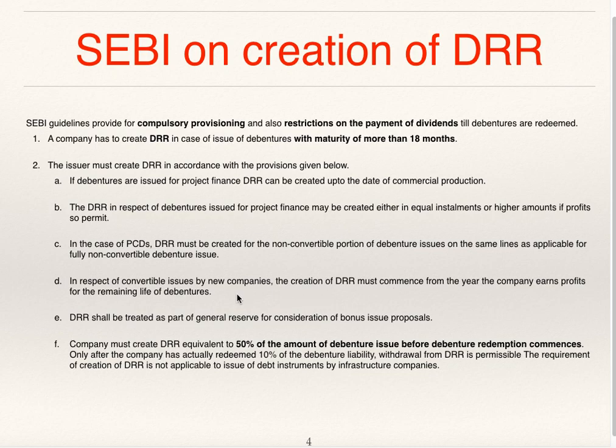In respect of convertible issue by new companies, the creation of DRR must commence from the year the company earns profit for the remaining life of debentures. So that means in case of new companies, DRR must commence from the year when the company starts earning profit.